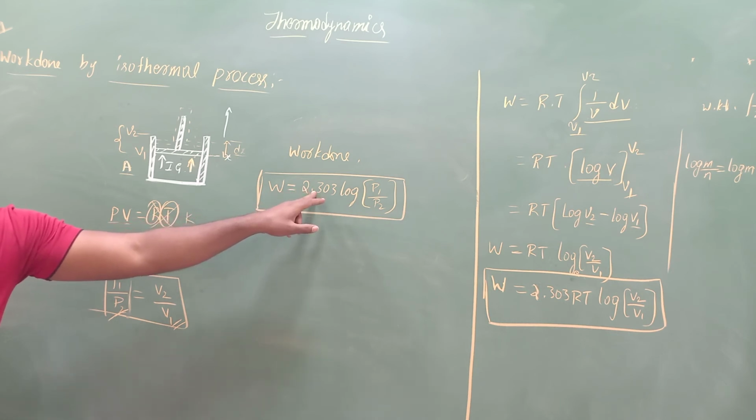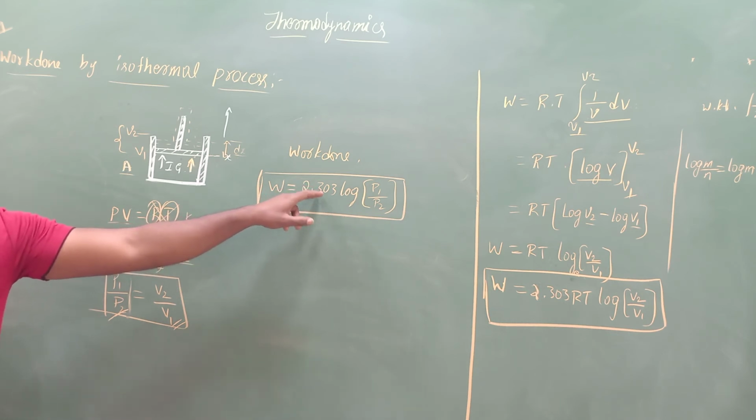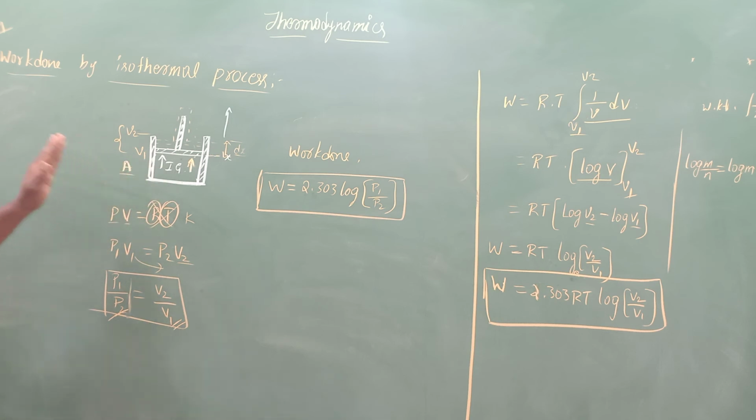Both are very important for your examination. This is one of the important questions in this chapter, thermodynamics. In this chapter you can expect up to 7 or 8 marks. One 3-mark question and one 5-mark question, and sometimes 1-mark and 2-mark questions. Definitely they will ask this for 3 marks. In last year's exam paper, this question was asked for 5 marks. That's why I am telling you it is very important.